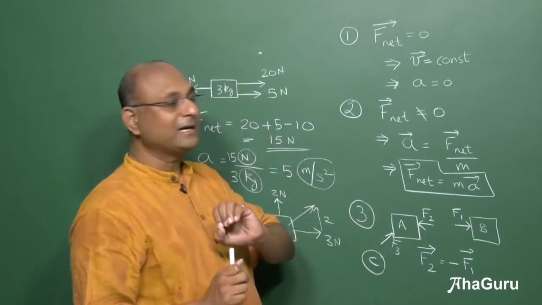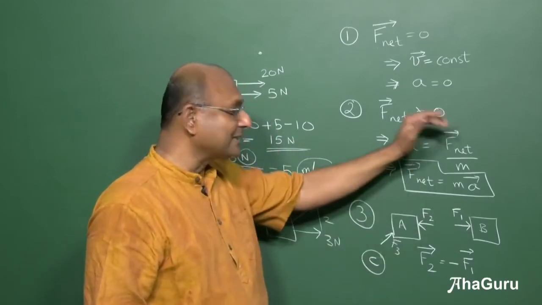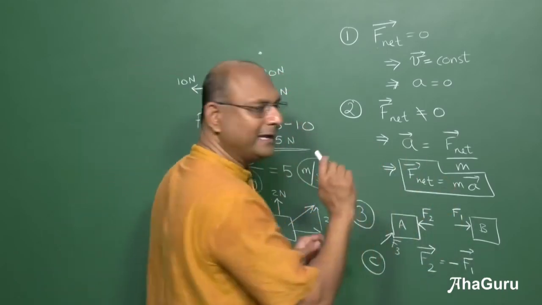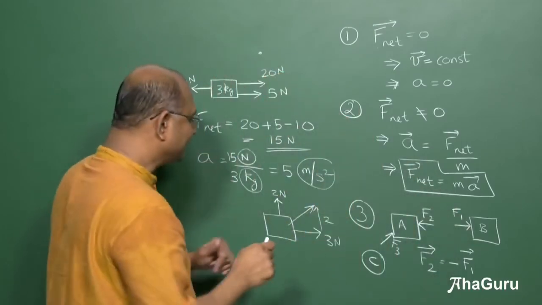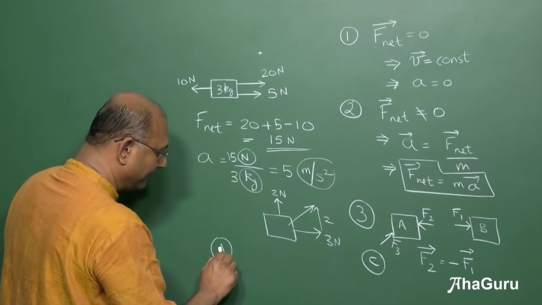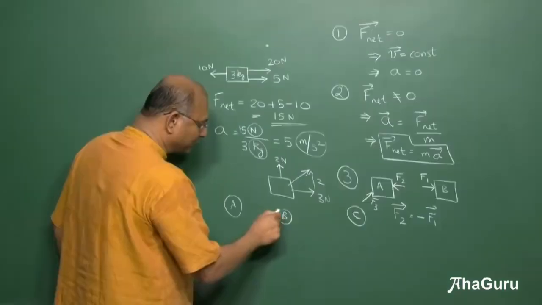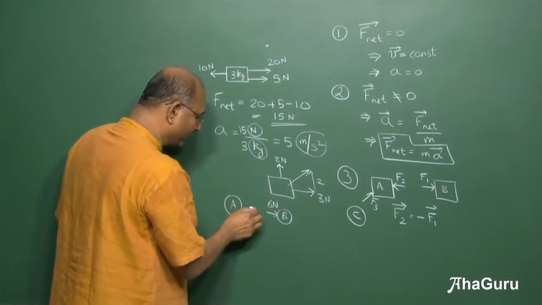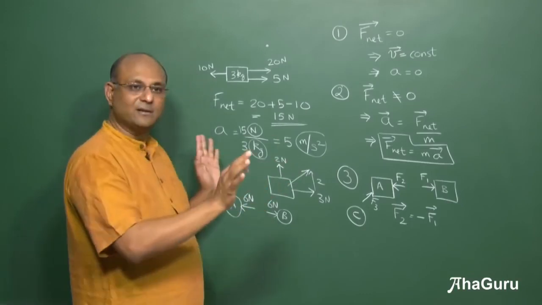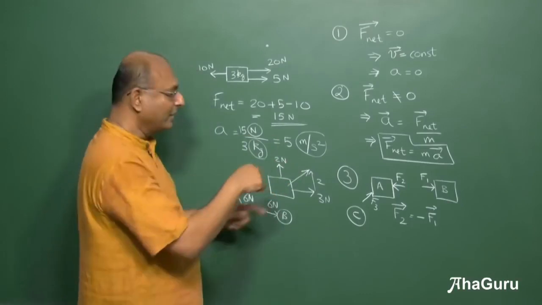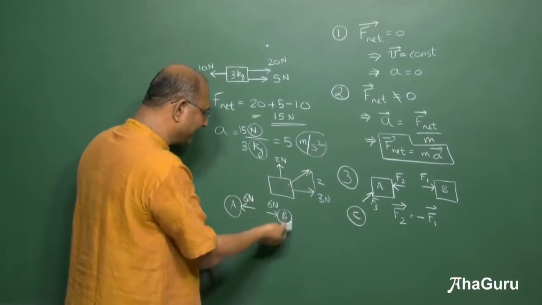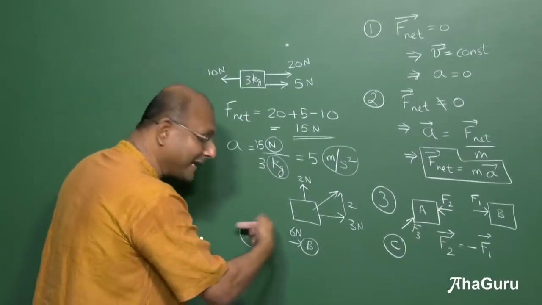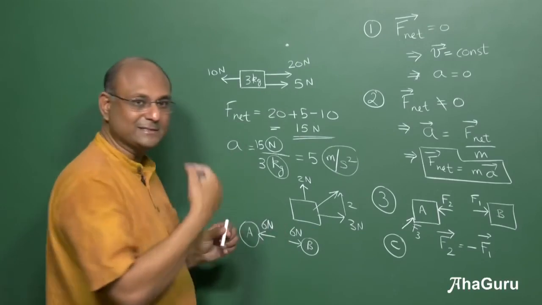And we will use Newton's third law even before we start solving the problem. When we draw the diagram itself, we will use Newton's third law. For example, nobody writes F1 and F2. People will say, I have two objects, A, B. A is pushing B with 6 newtons. What is B doing? 6 newtons like this, finished. You will not say F1, F2, write an equation. Don't even do that. Just write 6 newtons minus 6 newtons. It's already minus. How do I know it is minus? I have already put an arrow. So if this is plus, this is minus. So I hope this is clear.